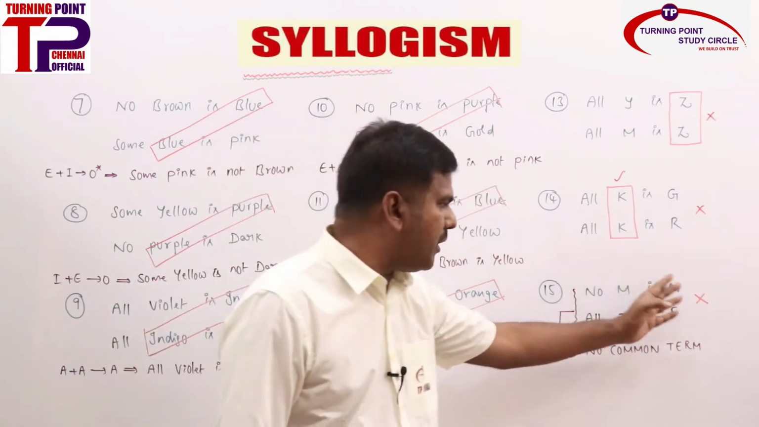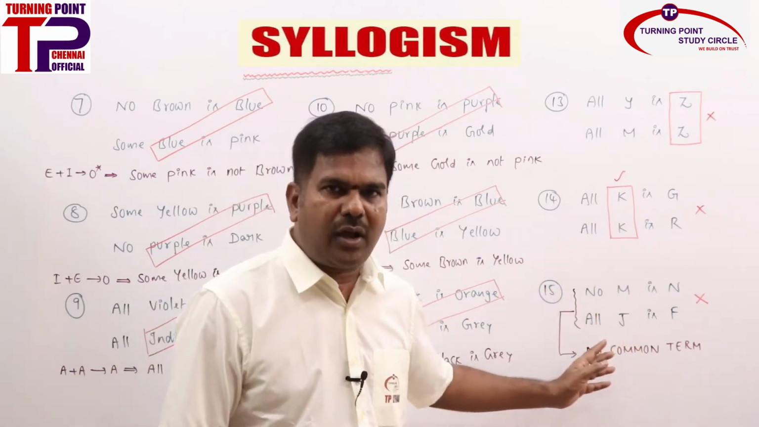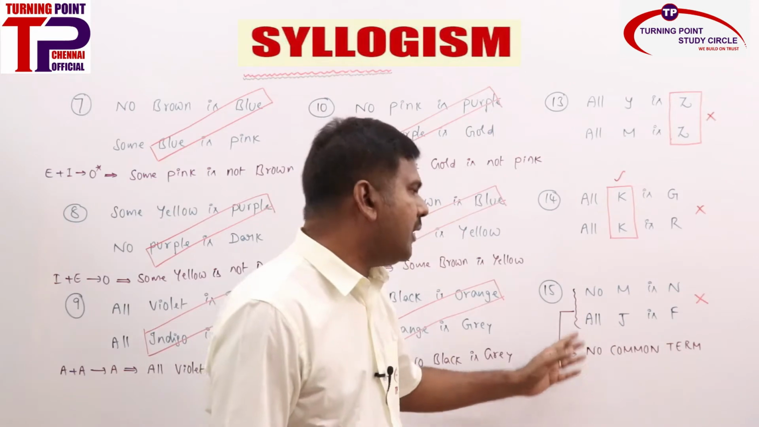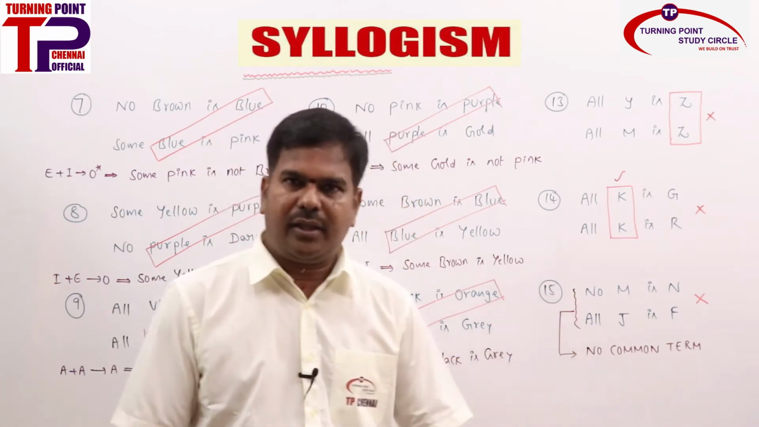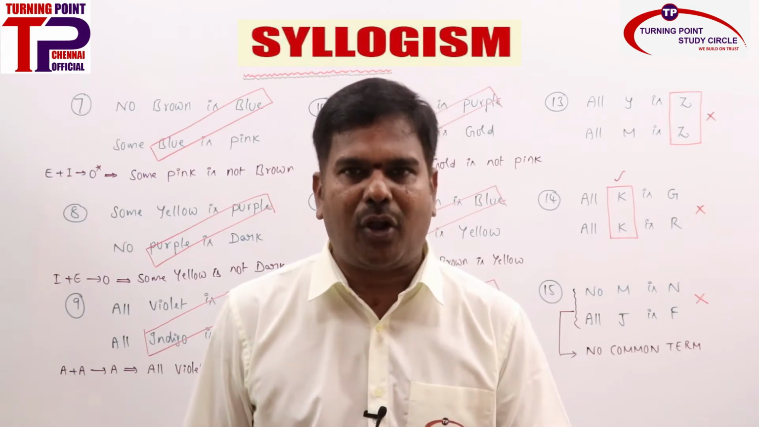Why? Because there is no common term at all. If there is a common term, E plus A is O star, so we would have got the answer. Since there is no common term, we are saying no conclusion. Clear? I am going to give another 9 questions, so you are going to solve the problems.